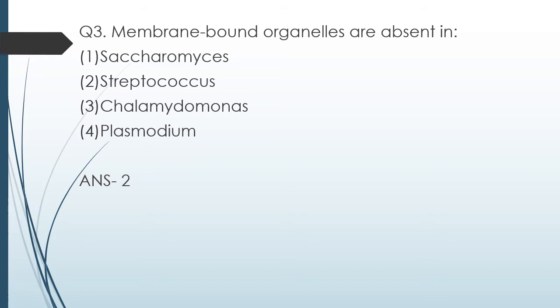Prokaryotes come under which kingdom? Monera. Which of these is an example of bacteria? Streptococcus. These are round cocci bacteria that are arranged in chains. Strep means chain, cocci means round. So these are round bacteria that are arranged in chains. So Streptococcus is an example of bacteria, meaning it is a prokaryote. So membrane bound organelles would be absent in Streptococcus.